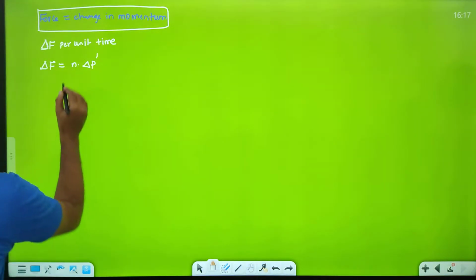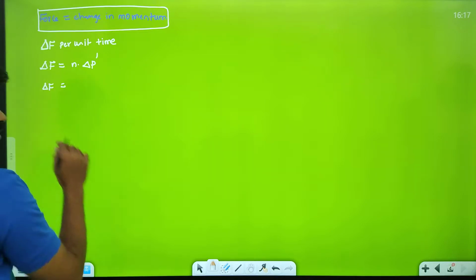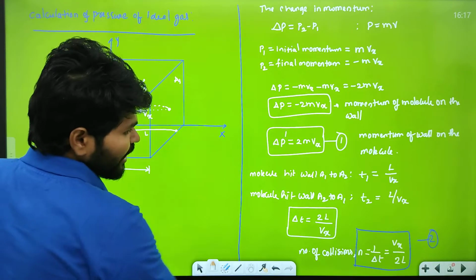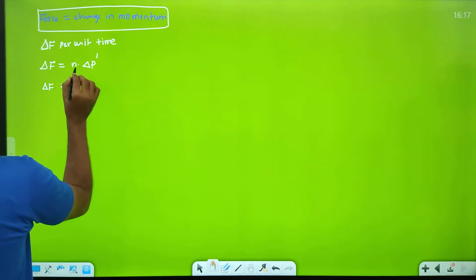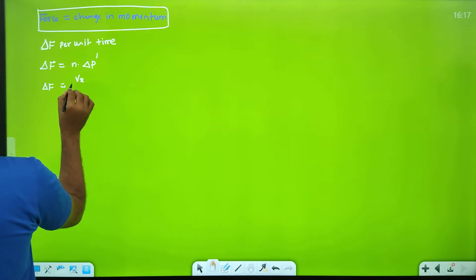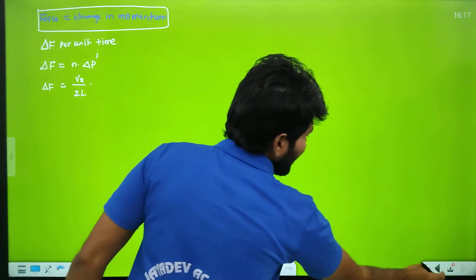So now take what is the n value. We already got the n value. Here n value is Vx by 2L. And what is the delta p value?